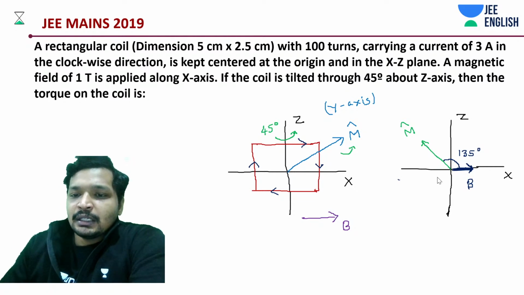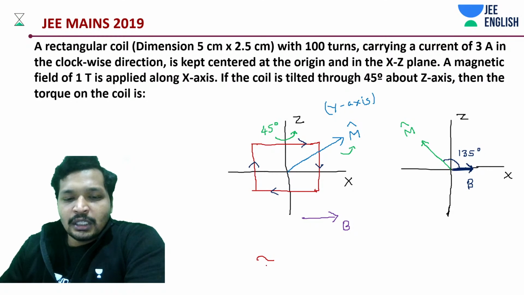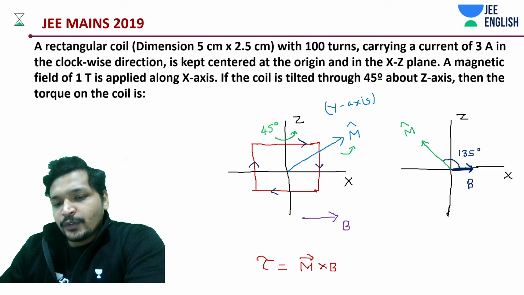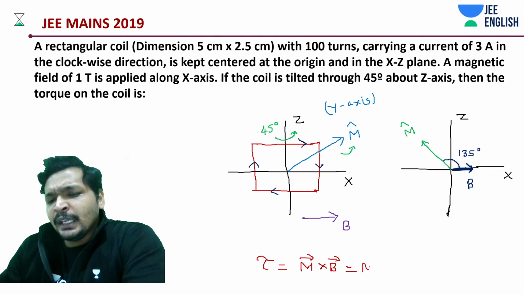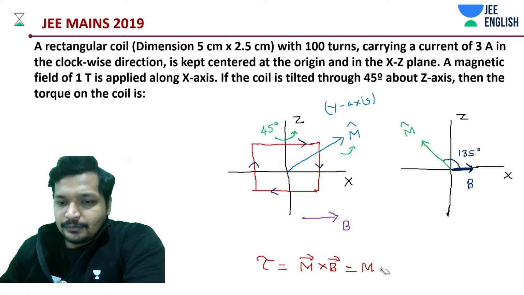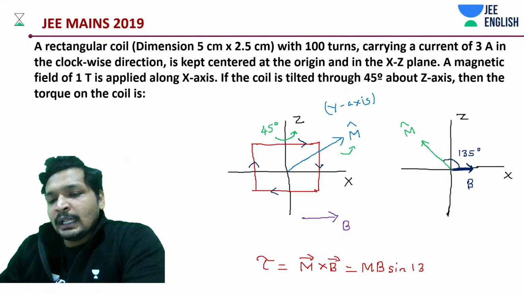Okay, we know this thing. We are not going to draw the loop again. What is torque? Torque on the coil now is going to be M cross B. So it should be MB sine 135 degrees, right?